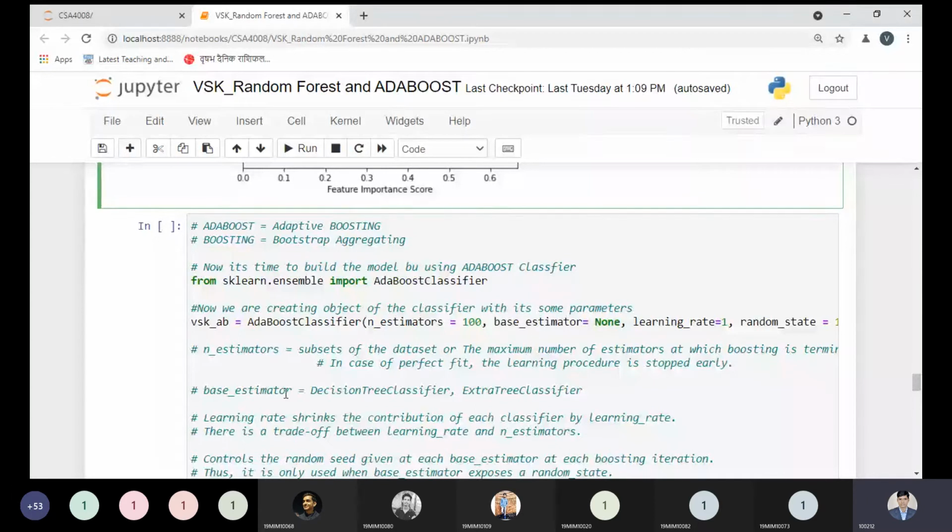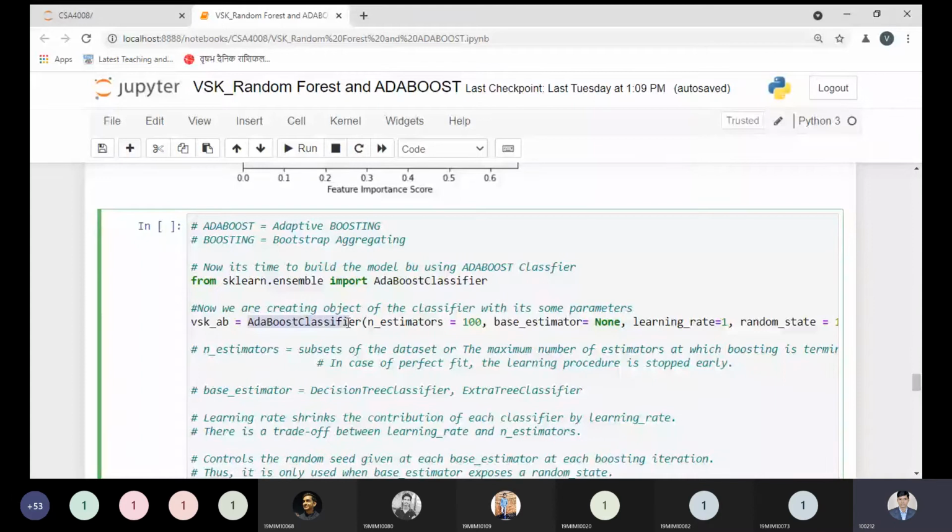Same thing we need to go over here. What are the other parameters we are required to pass over here? That is a more important exercise. Once again, I'm explaining, please listen. Now we are creating the object of this classifier with some parameters, and bsk_ab is the name of the object of the AdaBoost classifier. AB stands for AdaBoost, RF stands for random forest. So I'm passing the AdaBoost classifier and some parameters.